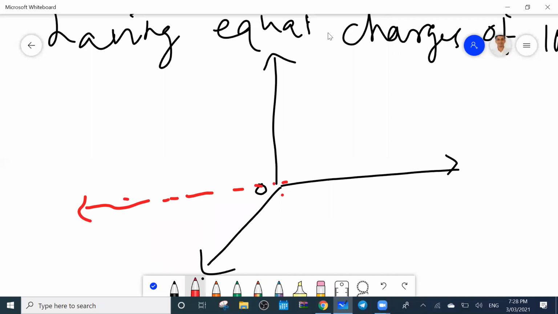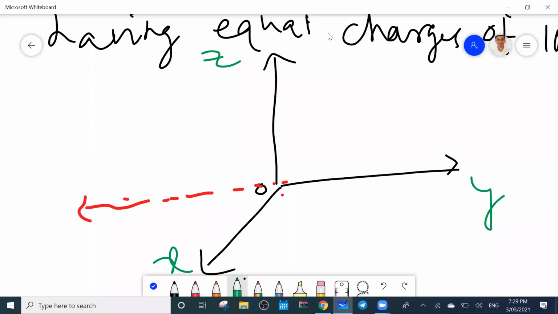So first, see what the question is asking. Find the force acting at a point (0, 0, 1). So you have to imagine where that point will be. Suppose this is x, this is y, and this is z. So find the force acting at a point (0, 0, 1).